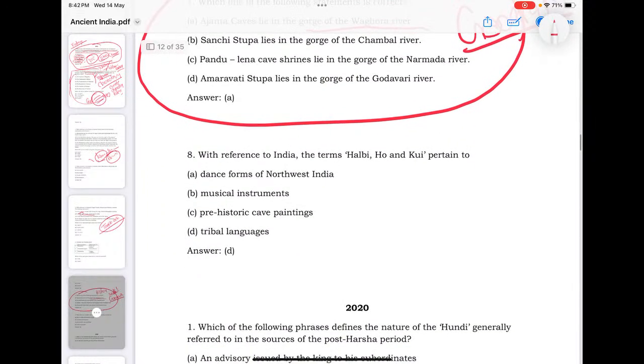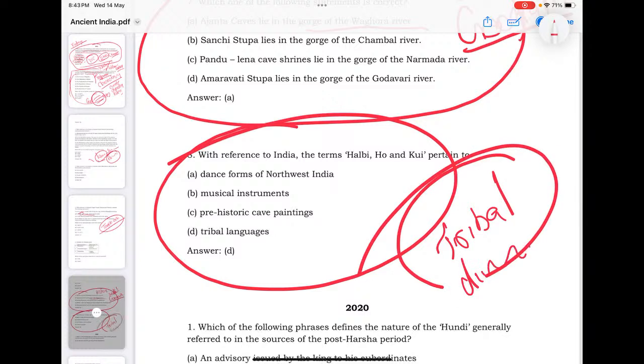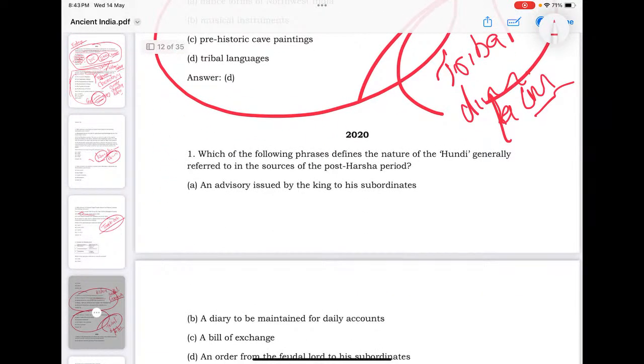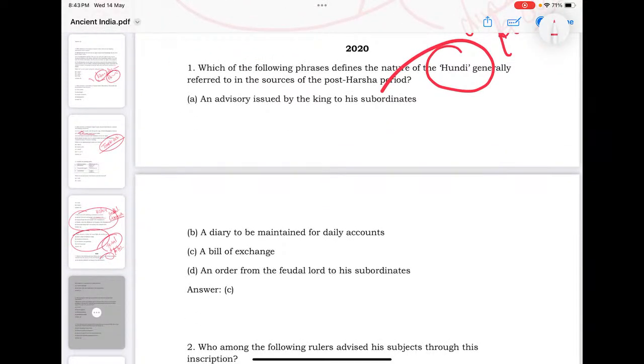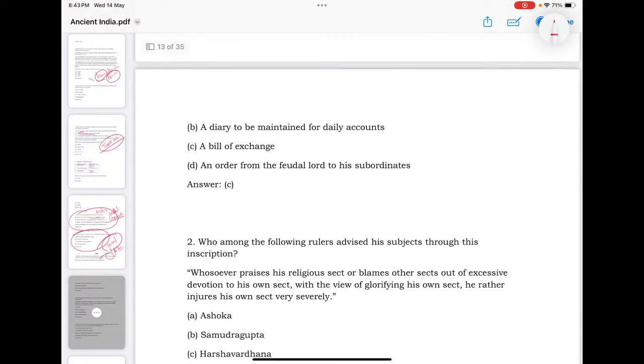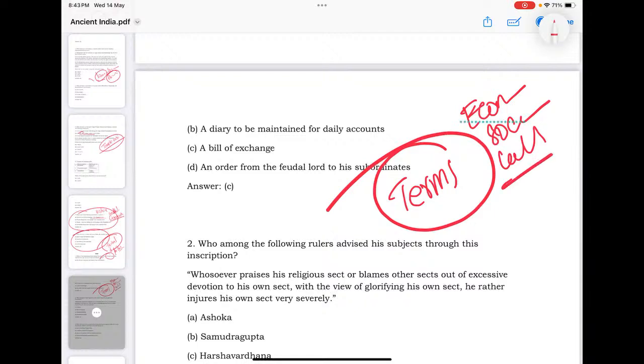Coming to the next one, with reference to India, Halbi pertains to tribal languages. You must know the tribal cultures of India, their dialects, languages, festivals, customs, rituals. This is again a favorite area for UPSC. Coming to 2020, there is a question on what hundi refers to. It's a bill of exchange, we know. So the terminology, again I would say, the terms related to economic life, social life, cultural life of early medieval India is important for you.